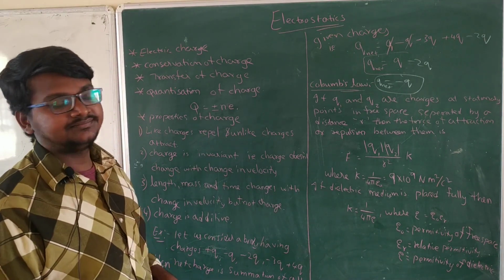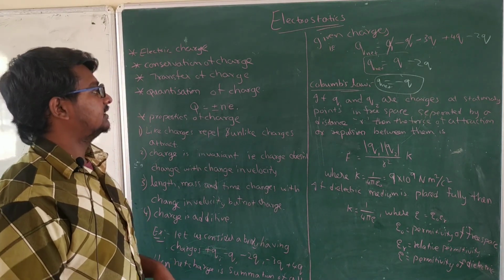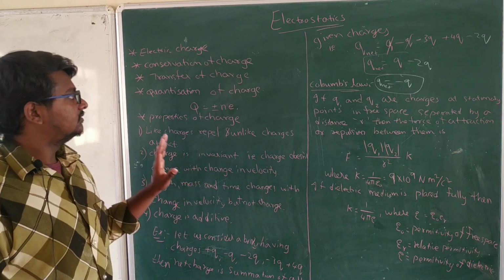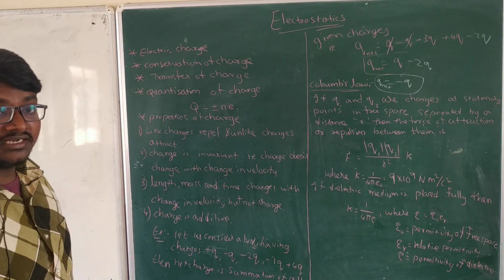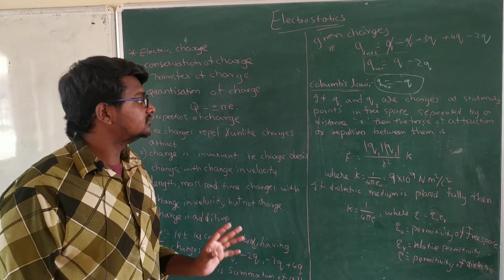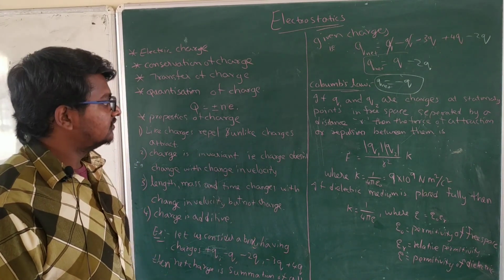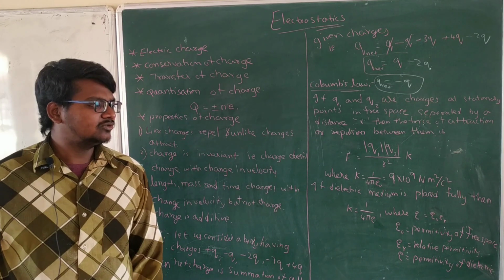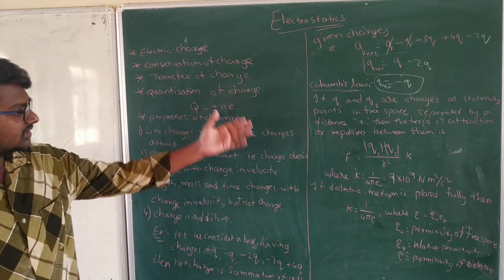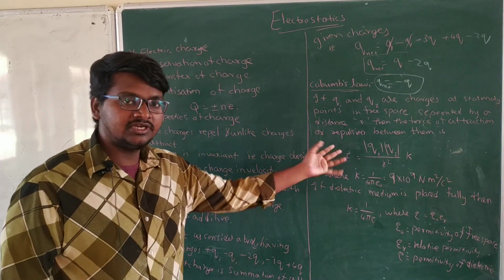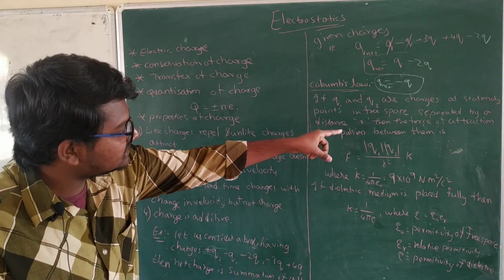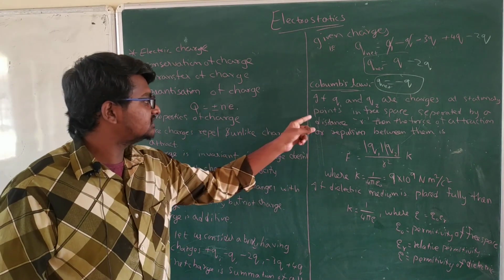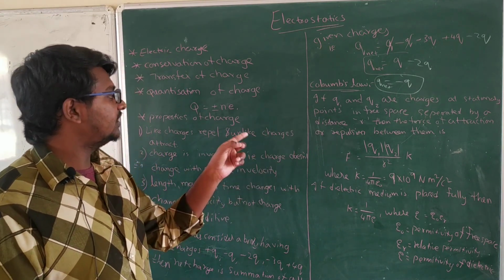Next, Coulomb's law. Now we are done with the basic things about the charge. Now let's consider a very important law, which is Coulomb's law. To understand Coulomb's law, let's go with the things which are there on the board, and next I will explain clearly. If q1 and q2 are the charges at stationary points in free space separated by a distance